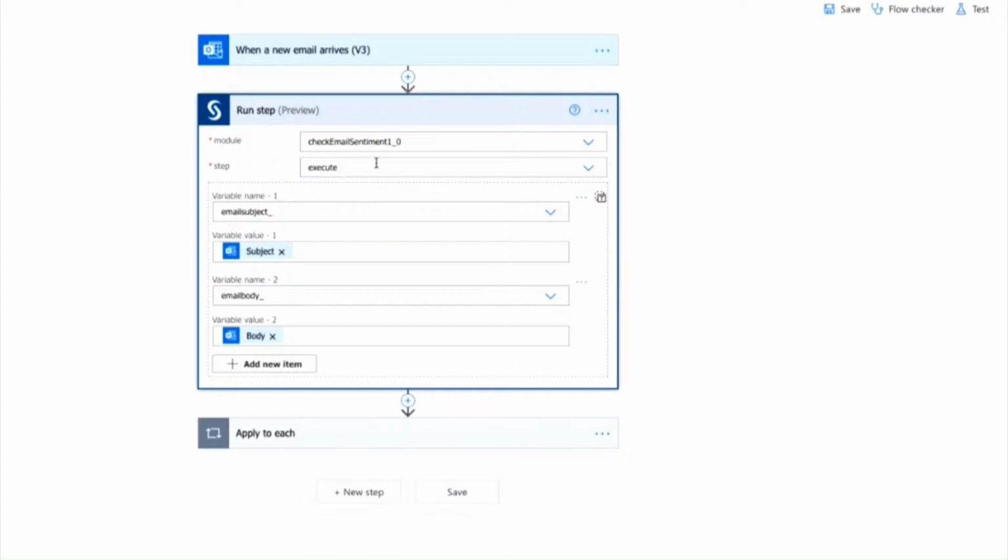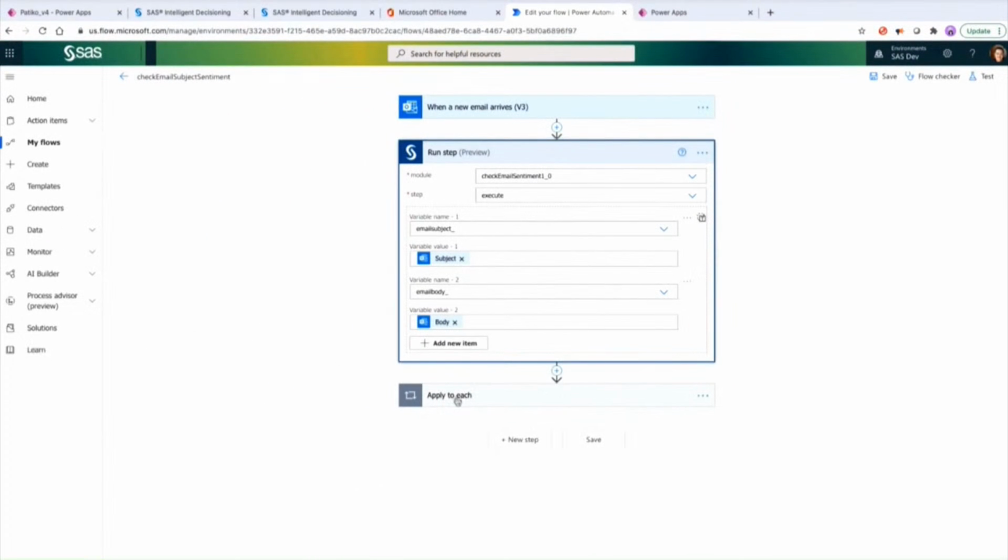And as soon as you choose this one, now you can add the arguments to this. And so the connector dynamically inspects what the input requirement is for this module, and then lets you configure the required variables for the input. And for this particular flow, we're doing this in a very simple way.